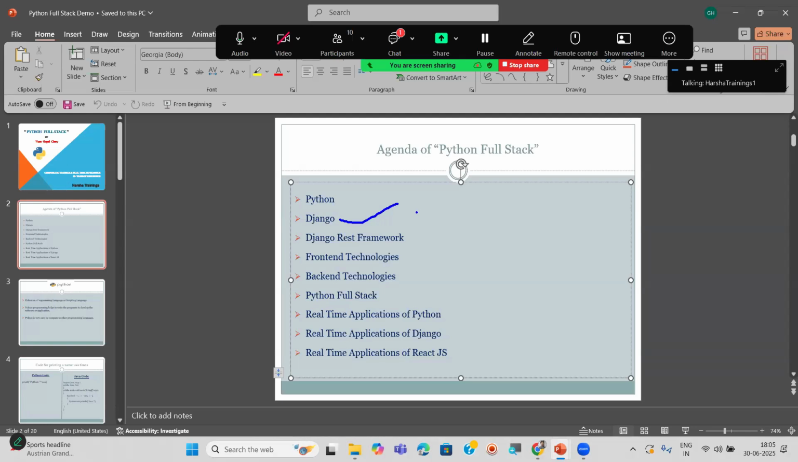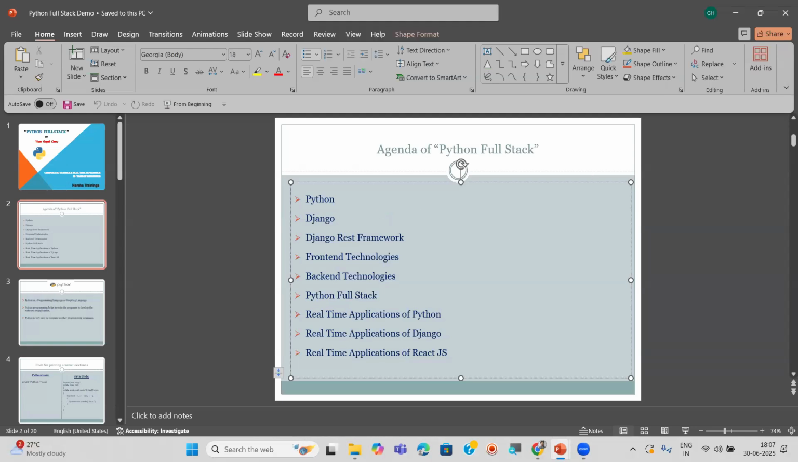Framework means what I said: it is a ready-made, inbuilt tool, an inbuilt architecture. As a programmer or developer, if you use Django, you need not write heavy code or more lines of code. Just a few lines of code. Like in Python, how we write programs, in the same way in Django also we are going to write few lines of code while designing websites or applications. That is the advantage here.